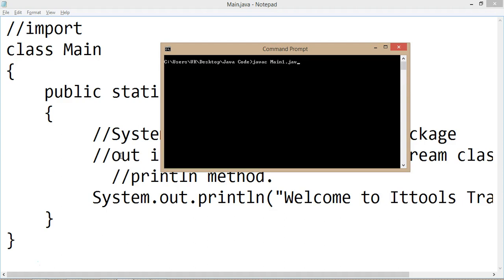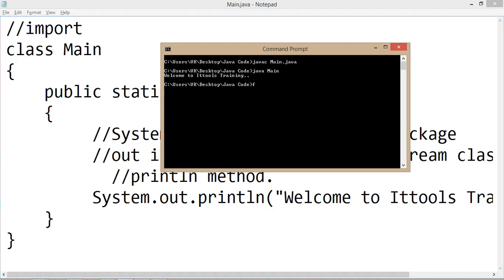To compile the code, javac filename.java, and to run the code, java and the class name. So when I execute javac main.java, the JVM creates the .class file at the backend. I'll show you that .class file.